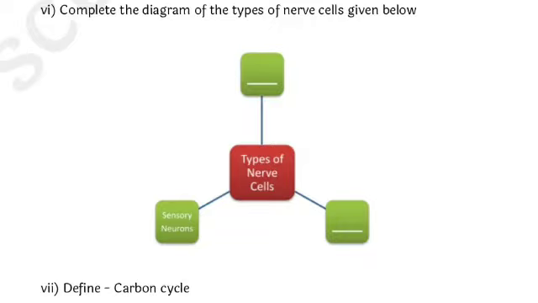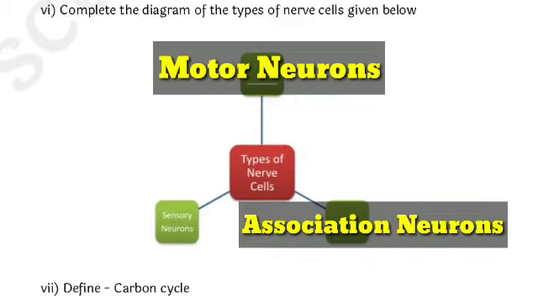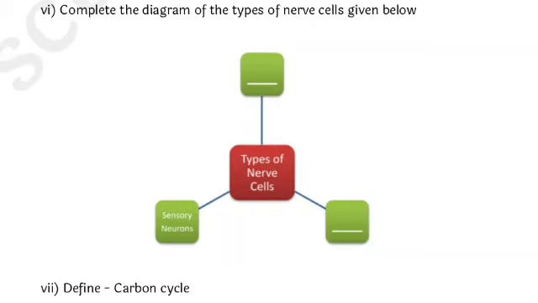Sixth question: complete the diagram of the types of nerve cells given below. First, sensory neurons. Second is motor neurons. And the third one is association neurons. These three are the types of nerve cells.